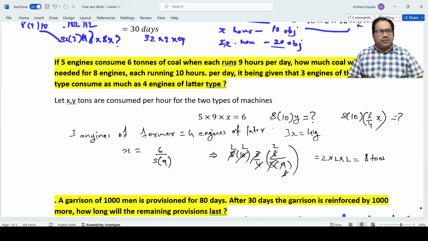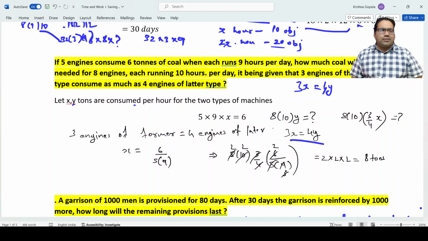First, let's assume X and Y tons are consumed per hour from both the types of machines. First one is consuming X, second one is consuming Y, per hour. Now what is it saying? 3 engines, each consuming X, will consume 3X, and 4 engines of the latter type is equal to 4Y. Simply, 3X equal to 4Y. That's what we had written.